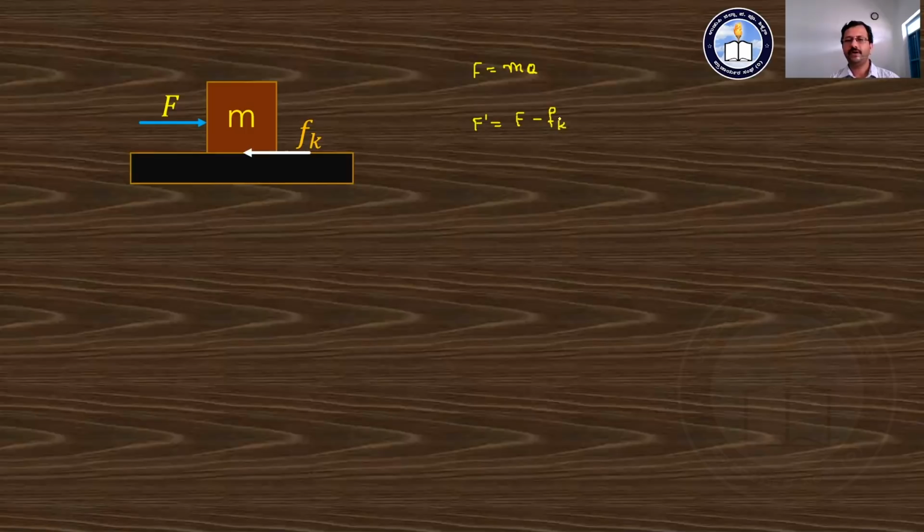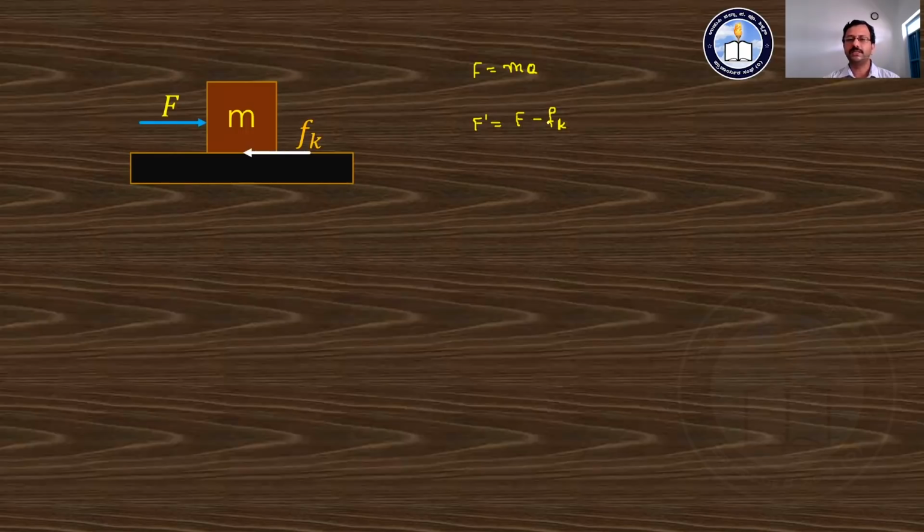Why is it F minus Fk? Since the two forces are acting in the opposite direction. When two vectors act in the opposite direction, the resultant is given by the formula R is equal to A minus B. And hence the resultant force F dash is equal to F minus Fk.